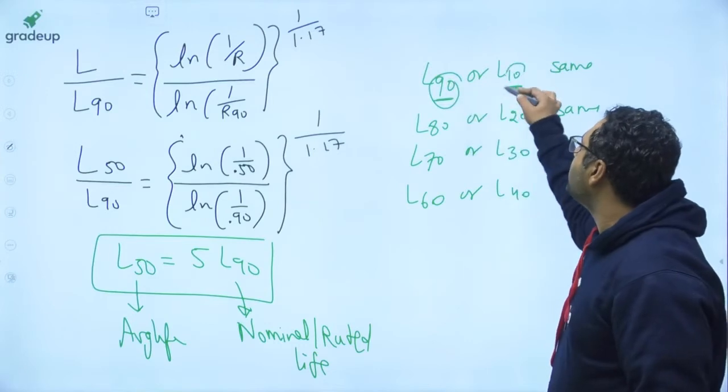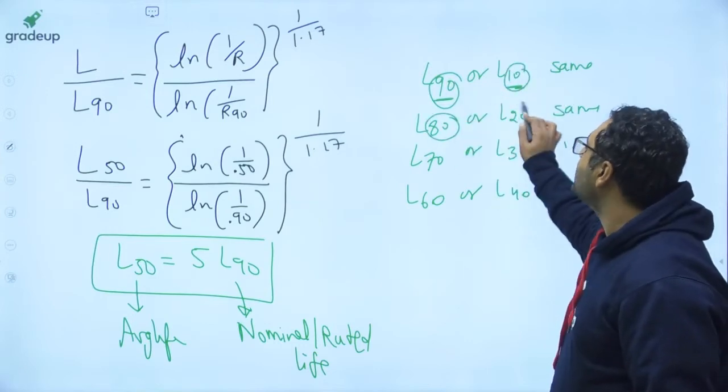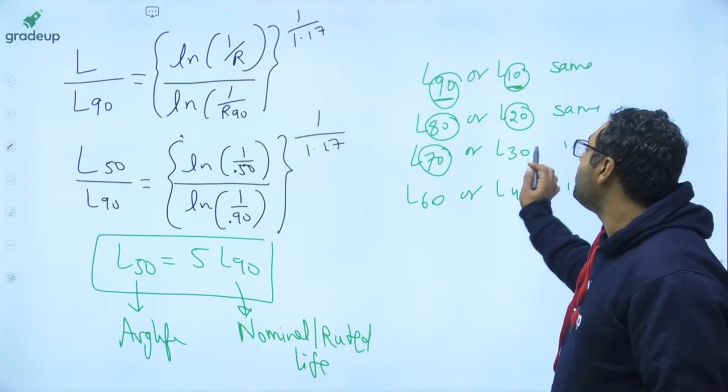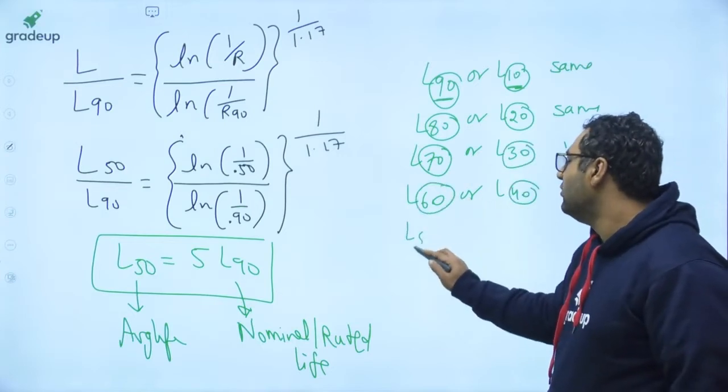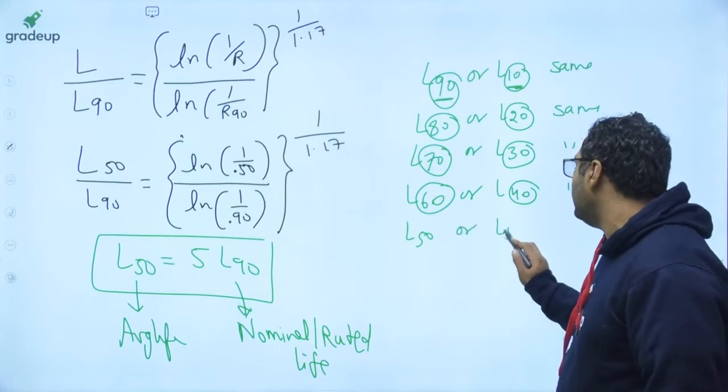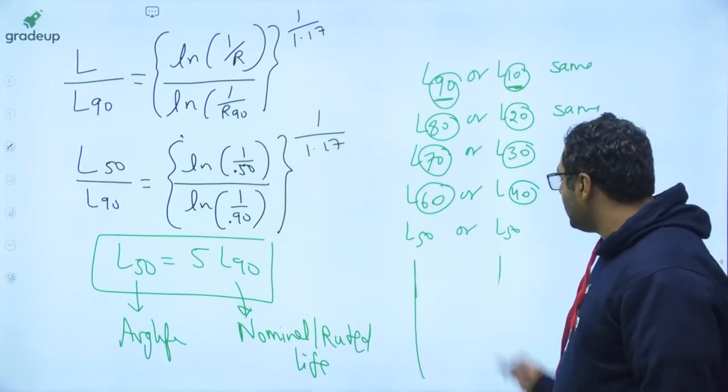90% pass or 10% fail. 80% pass or 20% fail. 70% pass or 30% fail. 60% pass or 40% fail. 50% pass or 50% fail. After that, it is not defined.